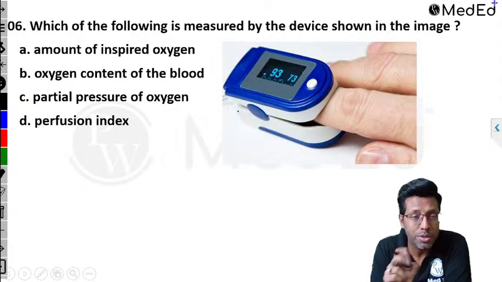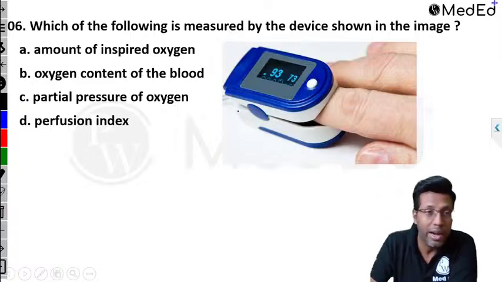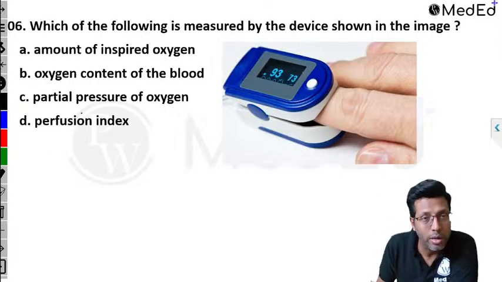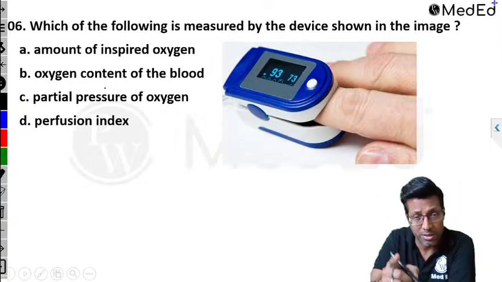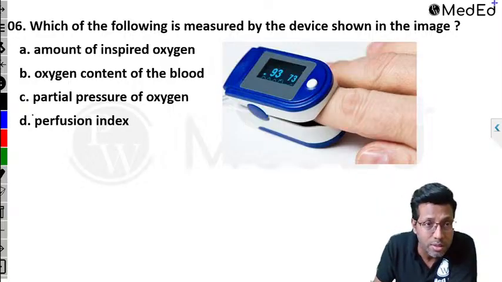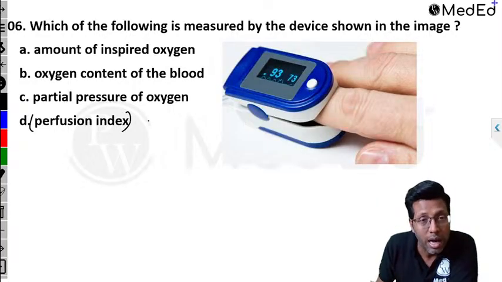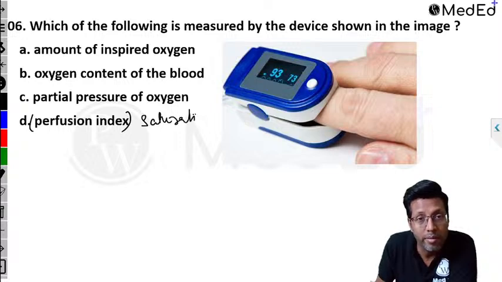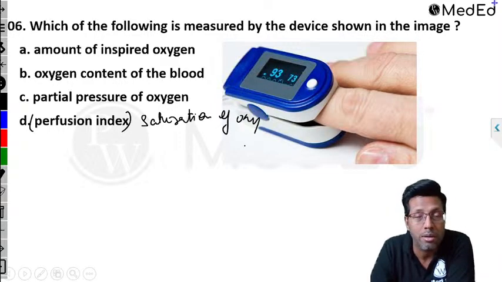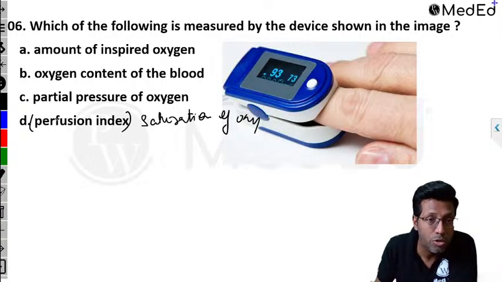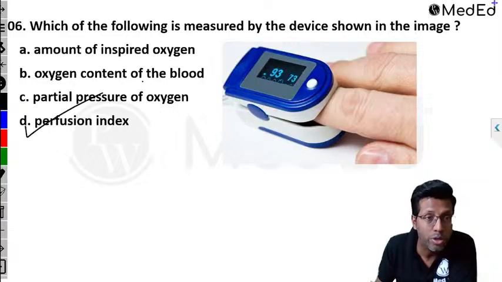That is why you twist a question. This is where the problem happens. If I had given the last option, what I have changed, the same question has been asked in exam. What I have changed is, instead of this, the exam question was what has saturation of oxygen. If I had given this, saturation of oxygen, all of you would have given the correct answer. Had I mentioned that, the answer is not that. It tells you perfusion index. Answer is D. It is perfusion index.